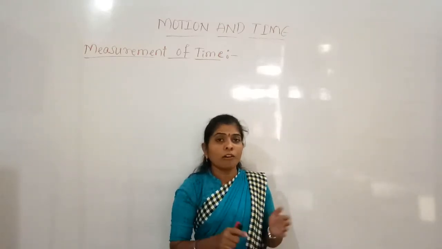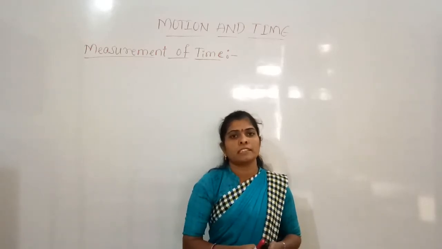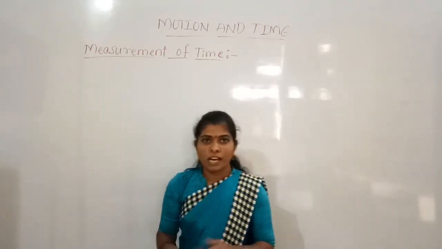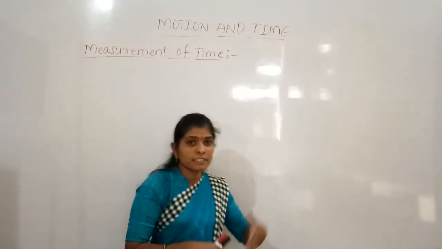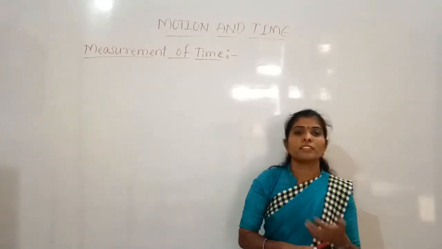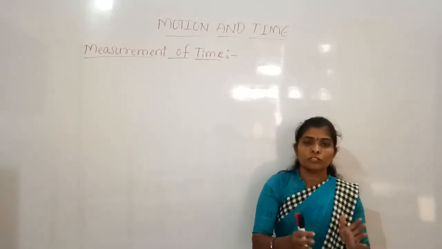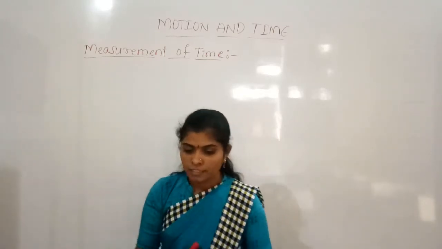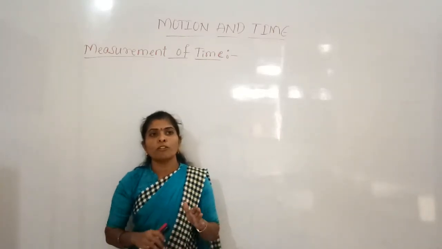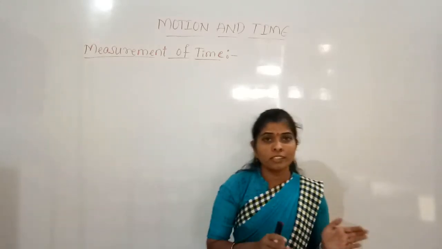So see how they measured. Now we know that 1 year means 365 days and 1 day means 24 hours. So like that we measure. But what about our ancestors? How did they measure the time? Even they used to measure the time. So for counting the month, people used to count the new moons.